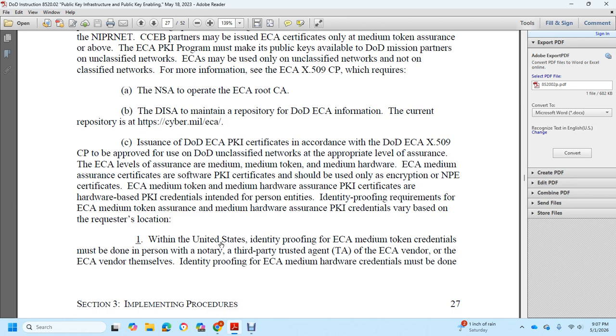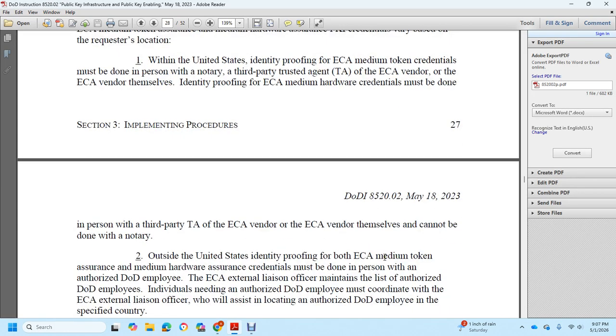Within the United States, identity proofing for External Security Authority medium token credentials must be done in person by a notary, a third-party trusted agent, or the External Security Authority vendor themselves. Identity proofing for External Security Authority medium hardware credentials must be done in person with a third-party trusted agent or the External Security vendor themselves; it cannot be done by a notary.